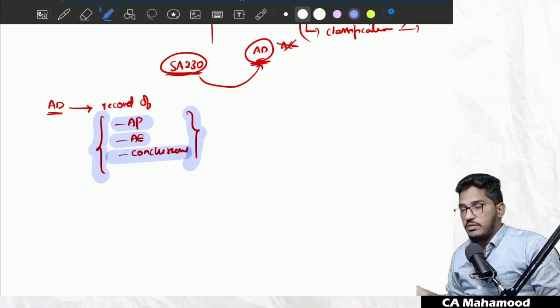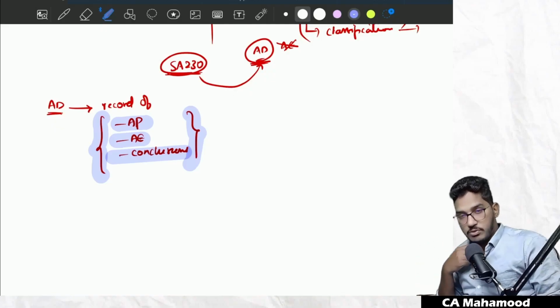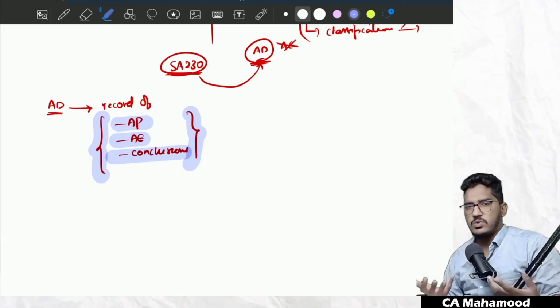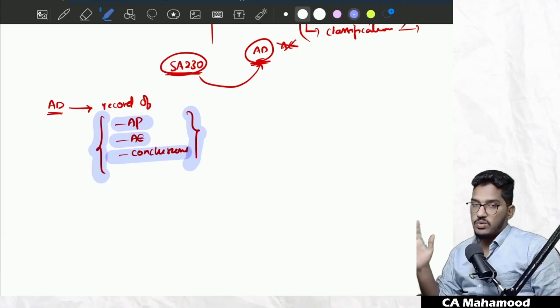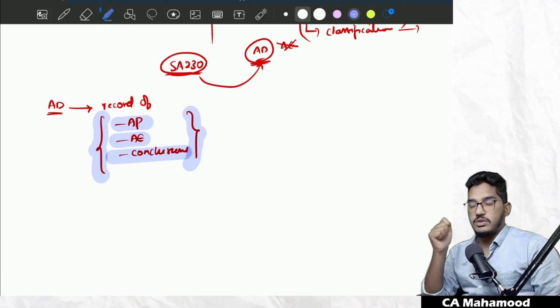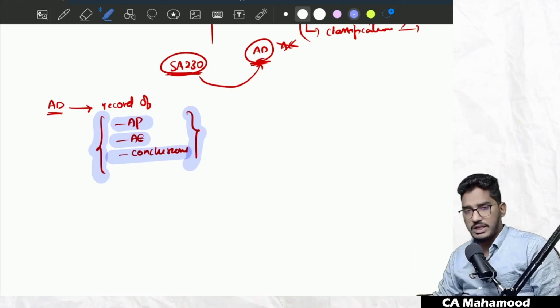Sir, how will he prove? If he goes and swears, sir, mommy promised, daddy promised, I did the work sincerely, please spare me, no one is going to listen. So at that point of time, when you have to prove before the regulatory authorities that you have done the work sincerely and there is no mistake from your side, the only thing which will come to your rescue is audit documentation. What will come to your rescue? Audit documentation. That is the main purpose of audit documentation.